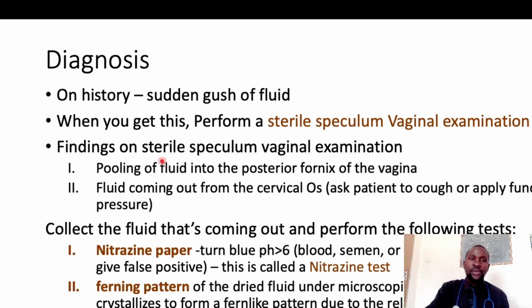And on sterile speculum examination, the findings you are going to see are pooling of fluids in the posterior fornix of the vagina. So in the posterior fornix of the vagina, you will see fluid that is pooling.